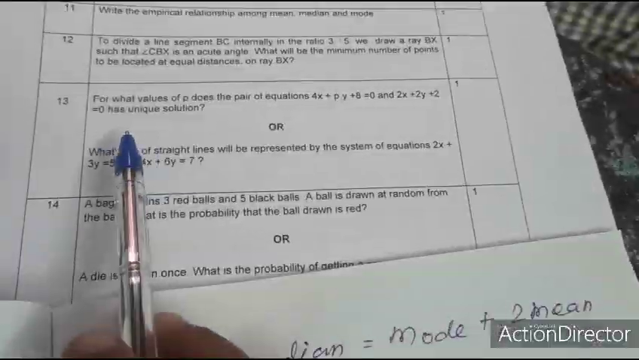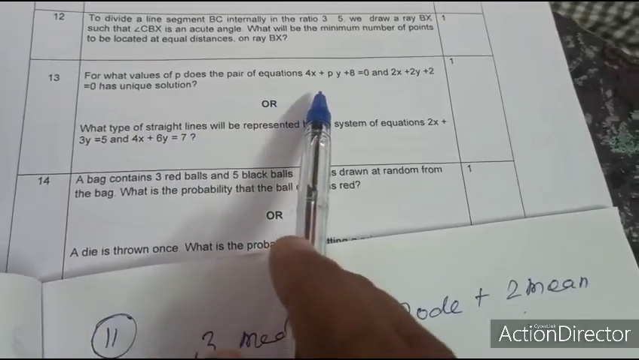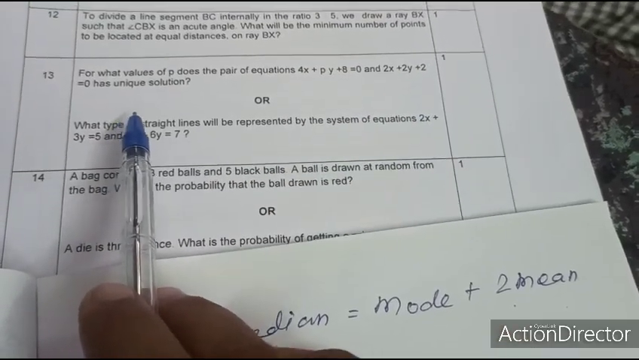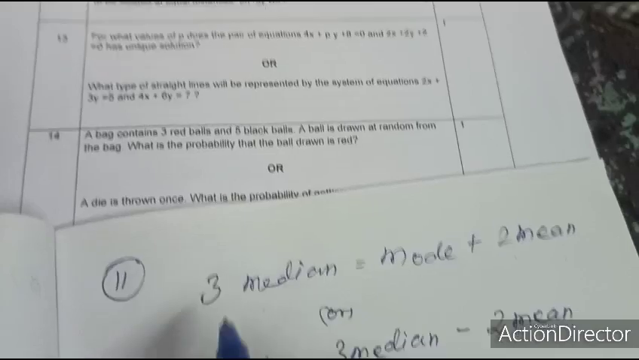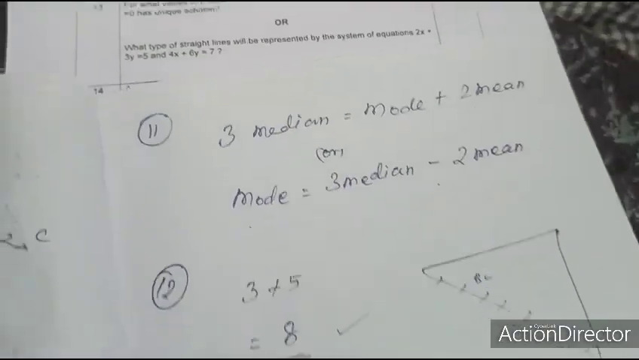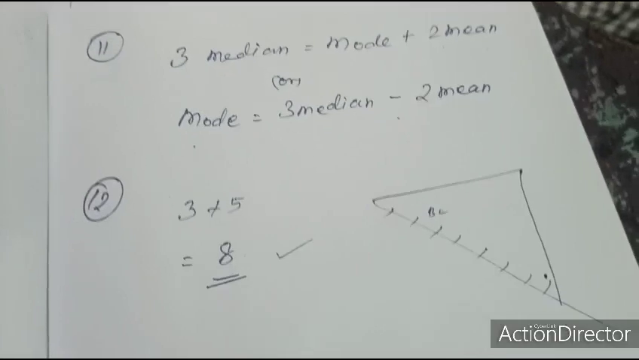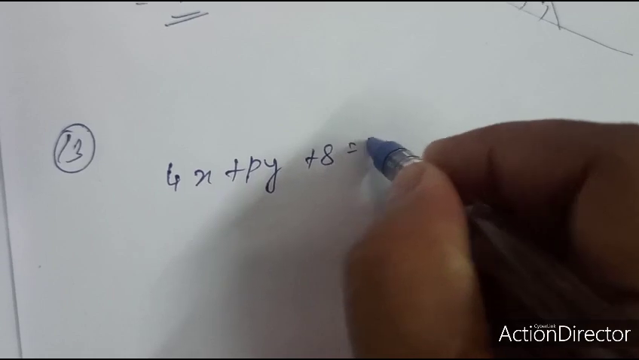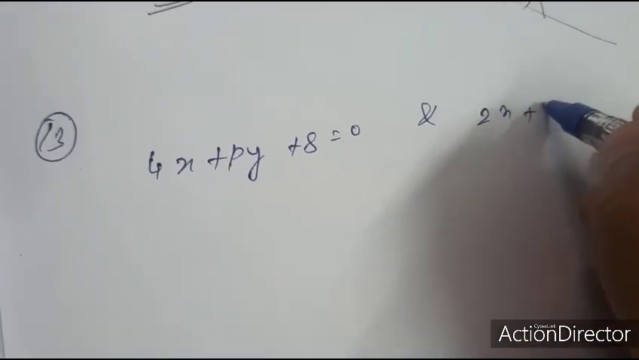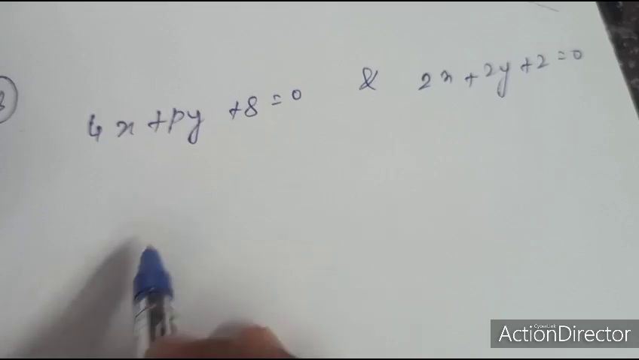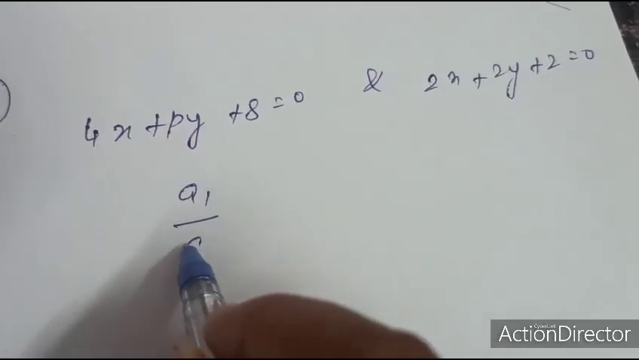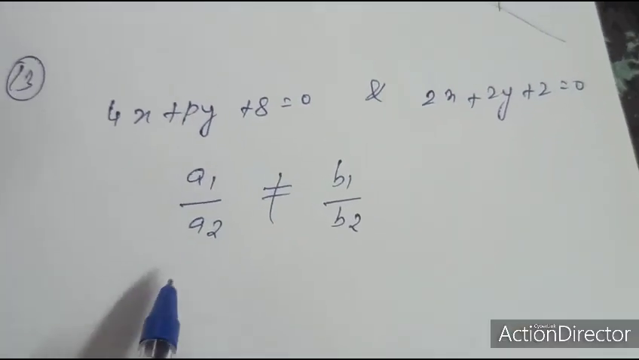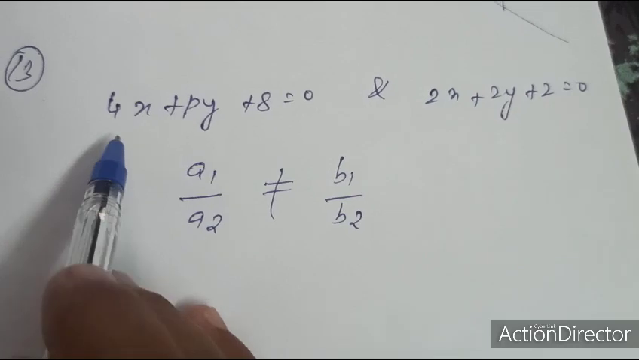13th question. For what values of p does the pair of equations 4x plus py plus 8 equal to 0 and 2x plus 2y plus 2 equal to 0 have a unique solution? First write the equations. The unique solution condition is a1 by a2 not equal to b1 by b2.